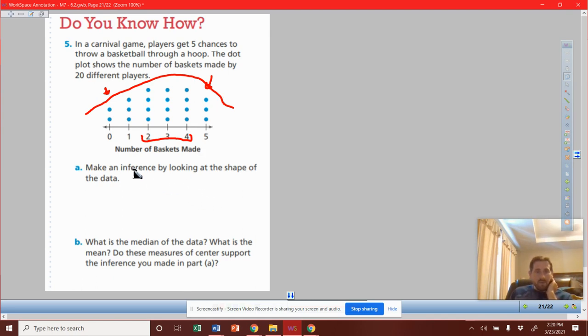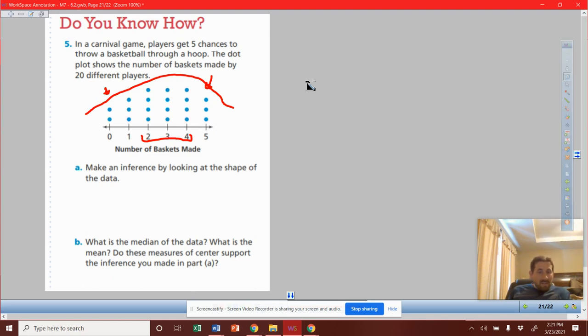So an inference is that if you are to play this game, you have a pretty good chance of making 2 to 4 baskets based on this data of these 20 different players. That's pretty good. I mean, you can go and look at what rewards or things you can get based on this many baskets, I'll earn this at this. So it's a good thing to kind of see that.